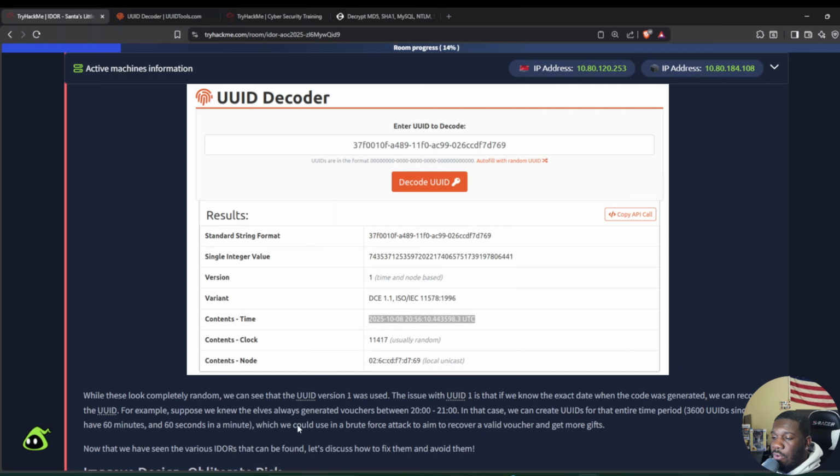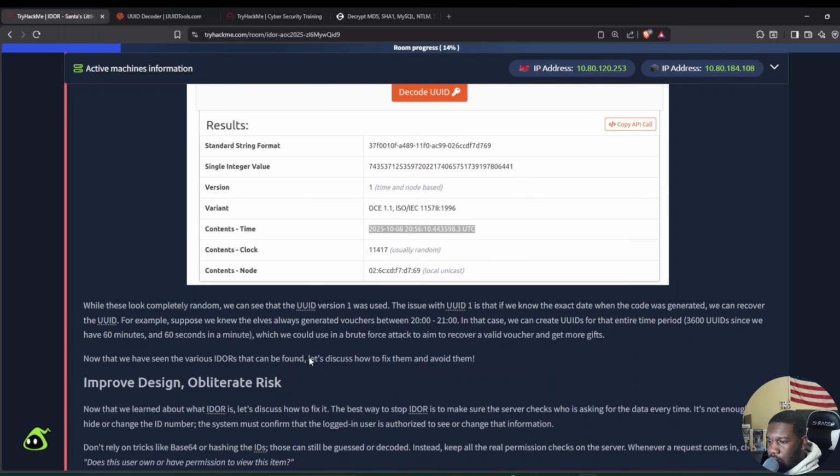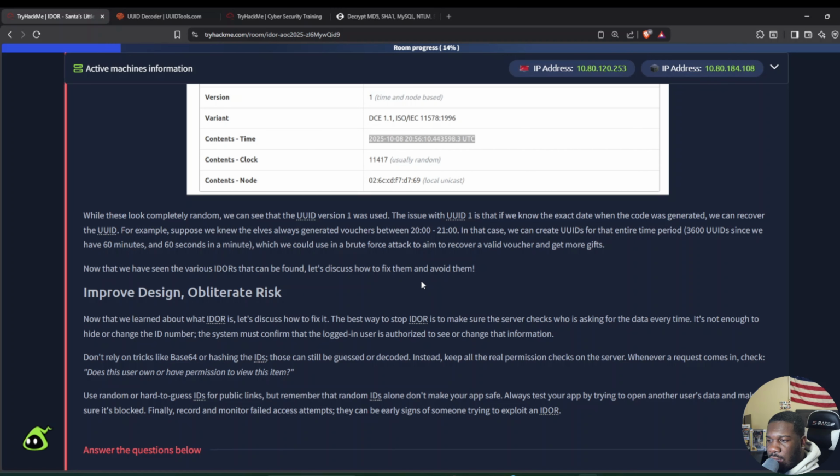So you can recover it. For example, suppose we knew that the elves always generated vouchers between 8 o'clock and 9 o'clock. In that case, we can create UUIDs for that entire time period, 3,600 UUIDs, since we have 60 minutes, and then there's 60 seconds in a minute. So we can use that in a brute force attack to try to reclaim a valid voucher and get more gifts. Now that we have seen the various IDORs that can be found, let's discuss how to avoid them and fix them.